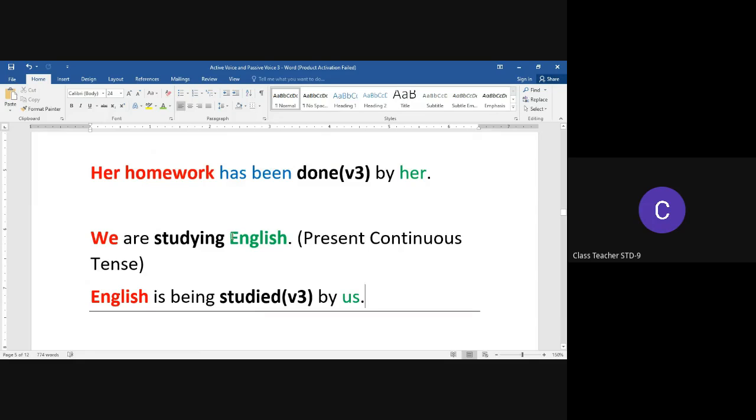In this case, English, the word English, which was the object of the active voice sentence, becomes the subject of the passive voice sentence. And then we have the helping verb is that indicates present tense. Being, the helping verb being, indicates continuous tense. And then we have the V3 form of the verb, the third form of the verb study, that is studied by us. So the transformation of we are studying English is English is being studied by us.